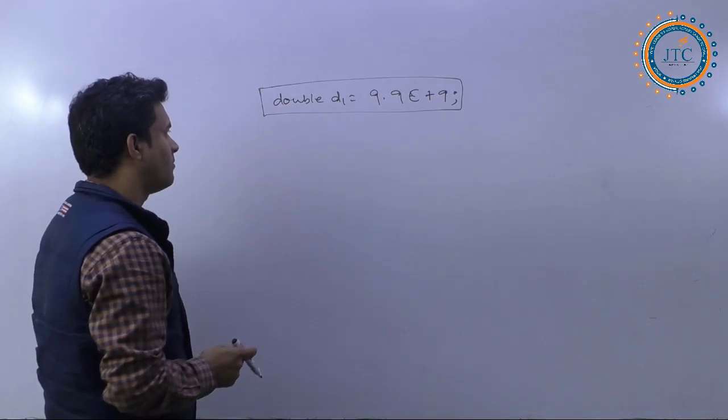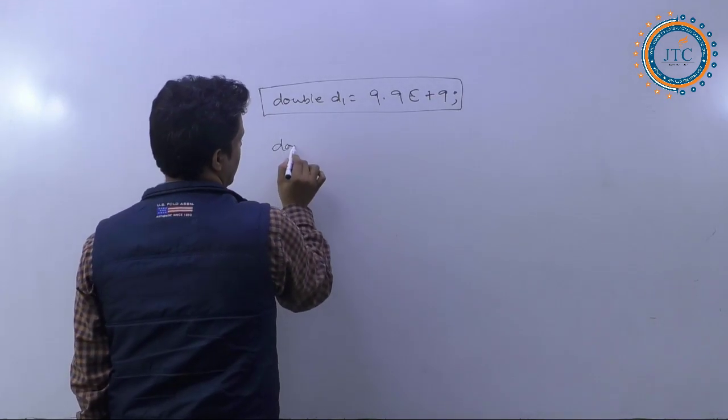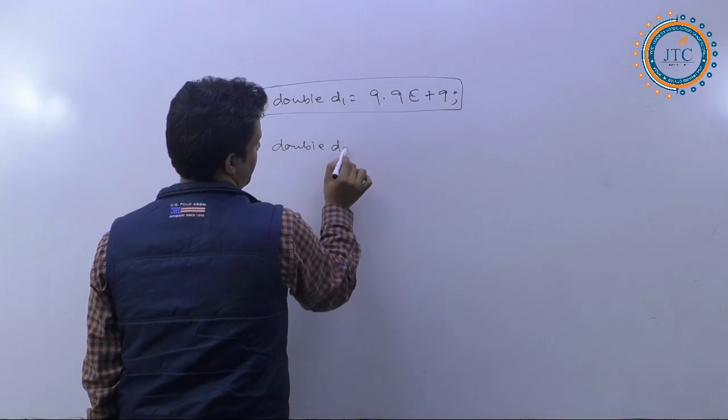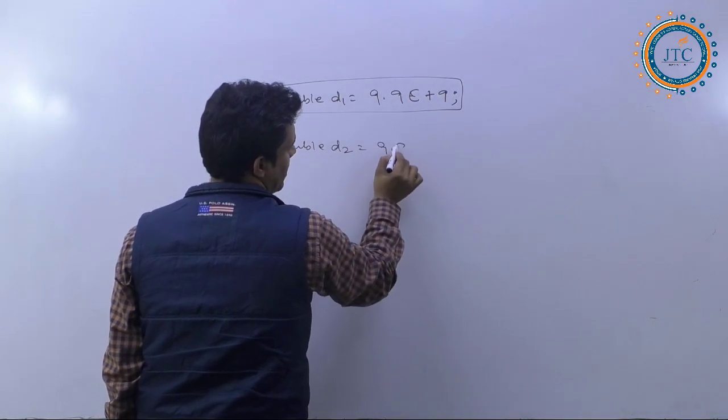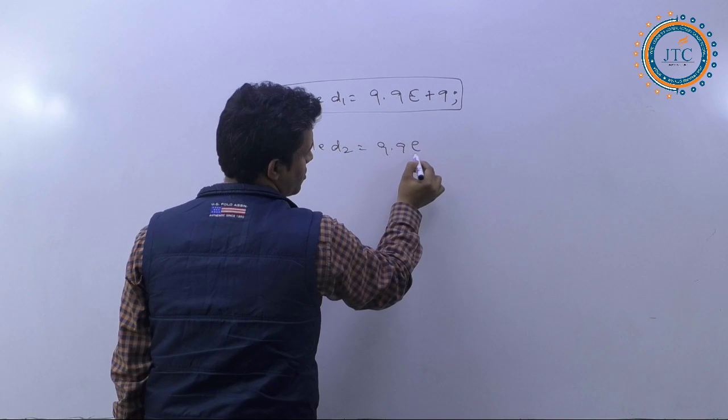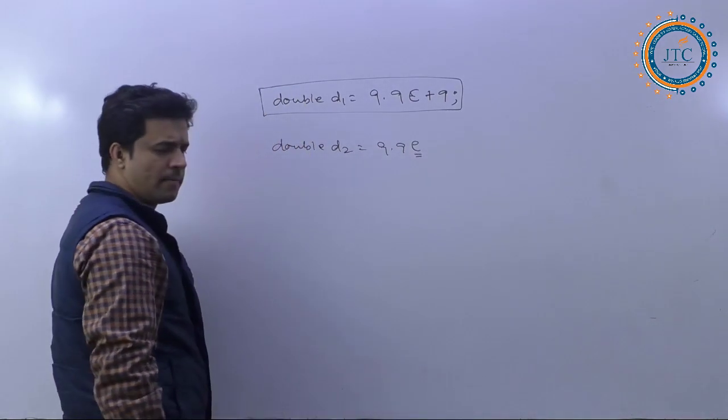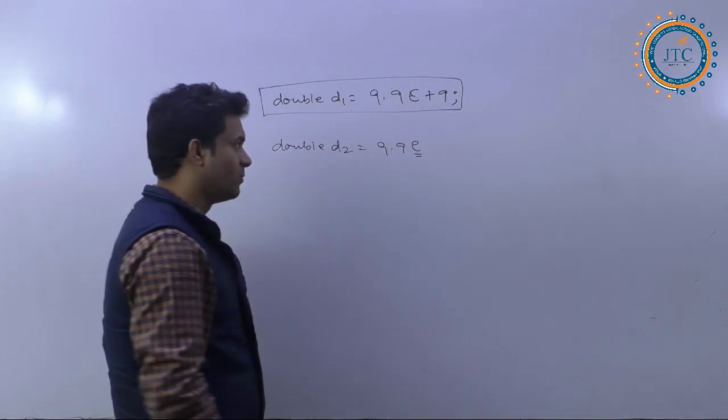At the same time, I can write double of d2 is equal to 9.9 with a small e also. Remember this, we can write the small e also.